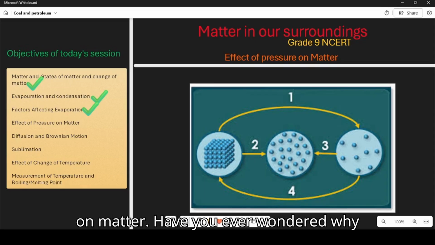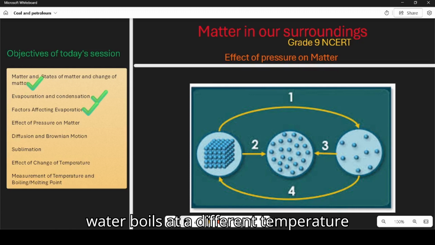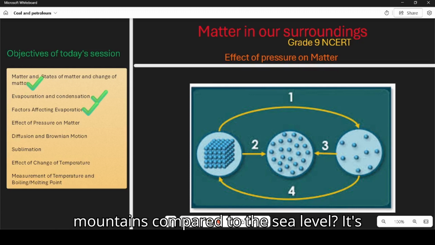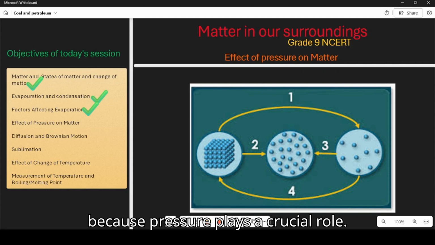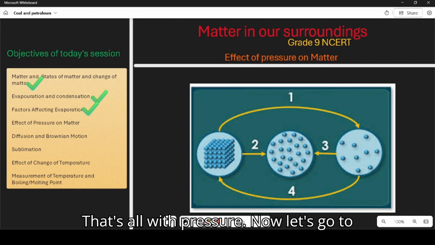Now let's consider the effect of pressure on matter. Have you ever wondered why water boils at a different temperature when you're high up in the mountains compared to the sea level? It's because pressure plays a crucial role. Increasing pressure raises the boiling point of liquids, making it harder for the molecules to escape the liquid phase. Conversely, decreasing pressure lowers the boiling point, facilitating the transition to the gas phase. That's all with pressure.